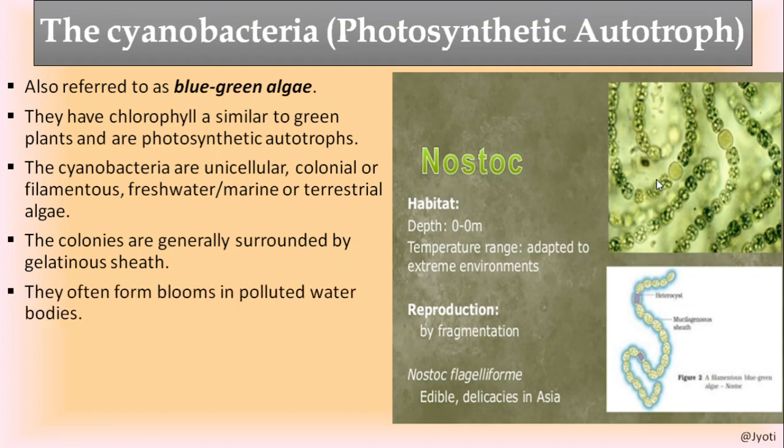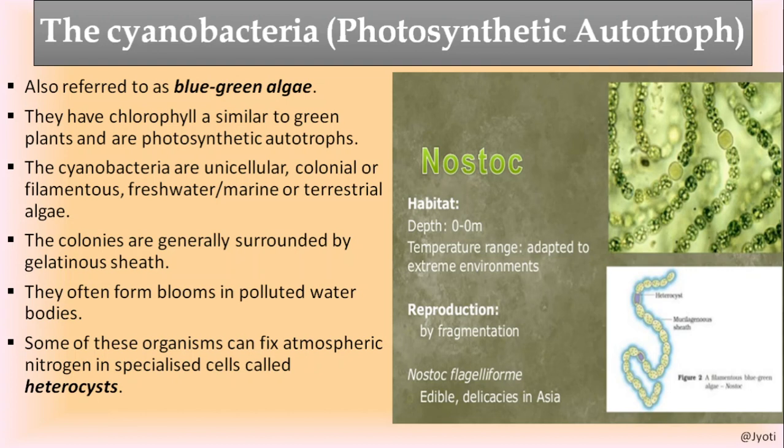They often form blooms in polluted water bodies. Bloom means what? The blue-green algae generally form the bloom that is called algal bloom. When the water body, because of the pollutants, becomes rich in nutrients, mainly phosphorus and nitrogen, then getting the nutrients, these bacteria multiply and their number increases to such an extent that they cover the whole water surface.